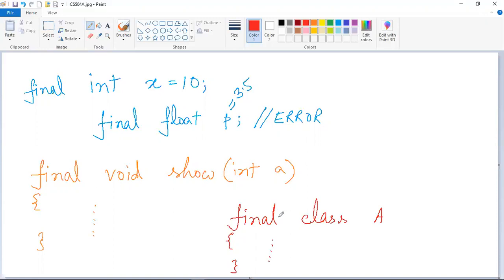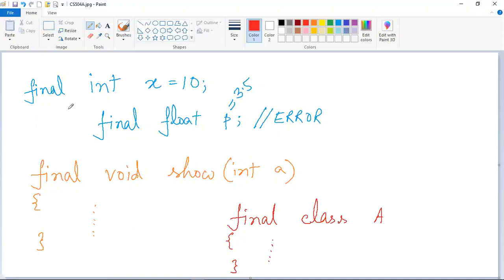So we can say that by using the final keyword before a method, you can prevent method overriding from happening. And by using the final keyword before a class, you can prevent inheritance or subclassing from happening. So basically the final keyword, when placed before a method or before a class, actually prevents inheritance from happening.